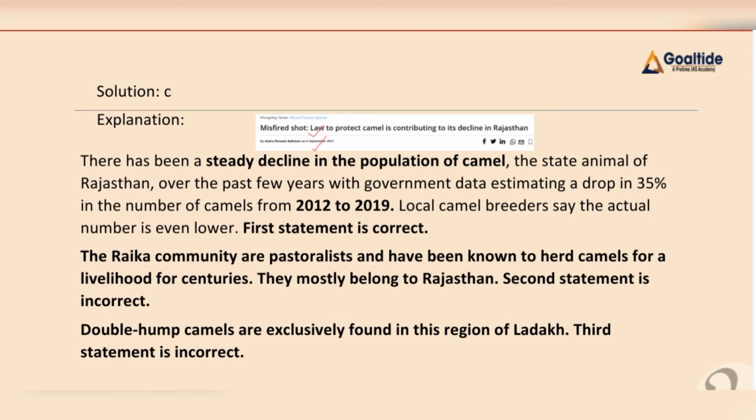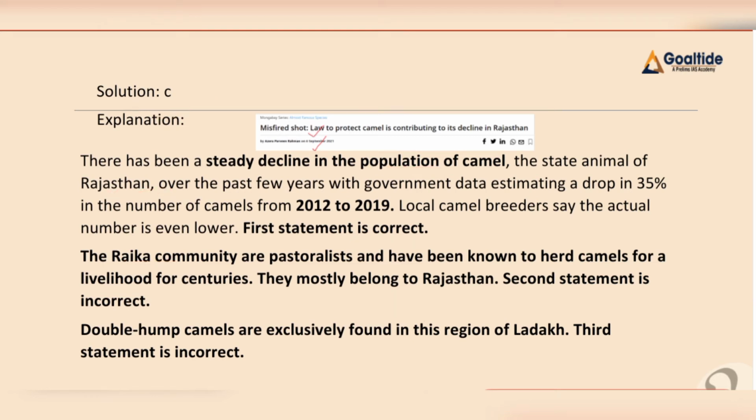Now let me have a look at the explanation. Here, as we can see, there has been a steady decline in the population of camels, which is the state animal of Rajasthan, right? Hence my first statement is correct. Our second statement is incorrect, because the Raika community belongs to the Rajasthan region and not the Karnataka region, right? Our third statement is also incorrect, because double hump camels are exclusively found in the region of Ladakh, right? And not Gujarat and Rajasthan. Hence we can say my final answer for this question is C, right?